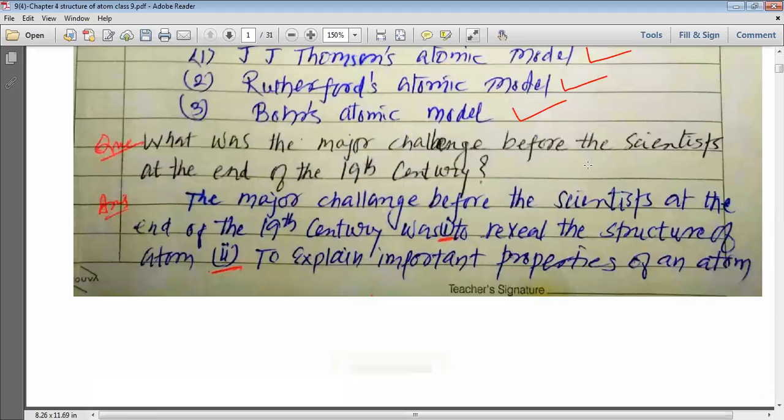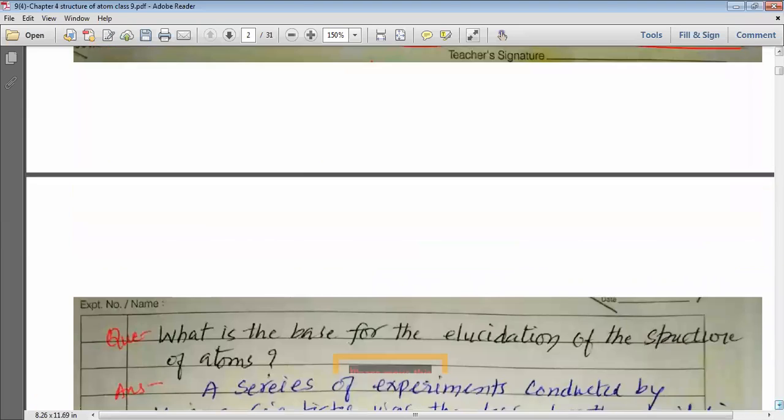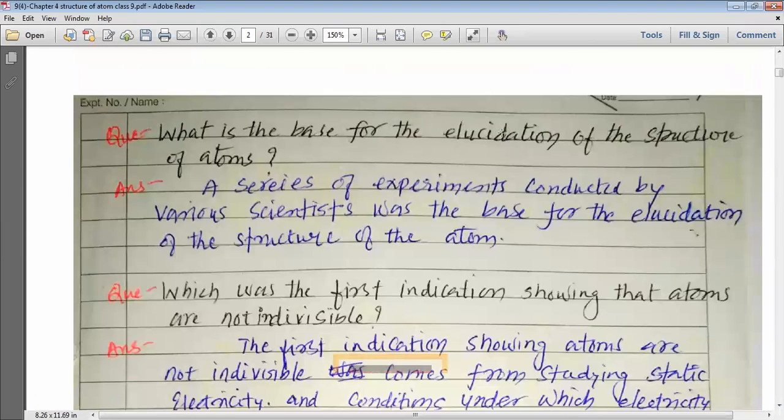What was the major challenge before the scientists at the end of the 19th century? The major challenge before the scientists at the end of the 19th century was to reveal the structure of atom. मतलब एटम का स्ट्रक्चर कैसा है उसको उजागर करना, उसको दिखाना, उसको बताना, that was the problem. To explain the important properties of atom, to explain the various properties of atom, these were the two major challenges the scientists were facing.